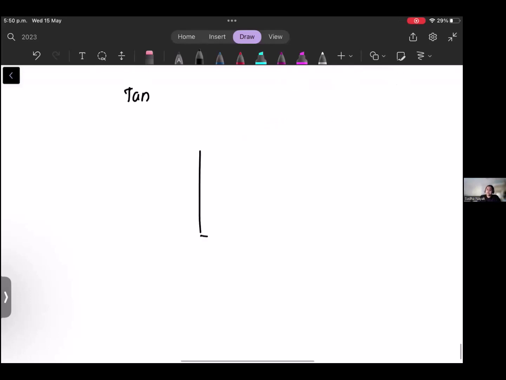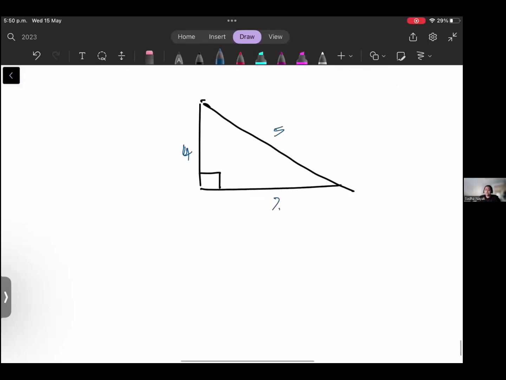So whenever you get a triangle question, you see whether it is a right angle triangle or not. If it is a right angle triangle, you see whether they have given the sides. Maybe they would have given 5, 4, and something like this. If they have given the sides, go with Pythagoras theorem. If they have given some angles, like this is 30 degrees, then you go and work with sine, cos, and tan.